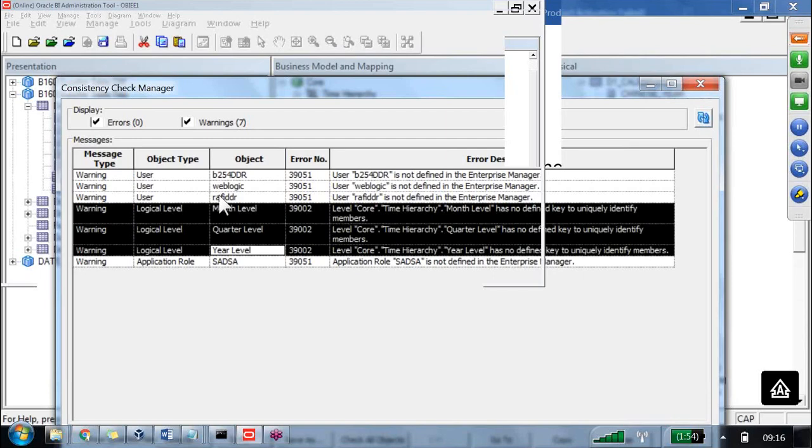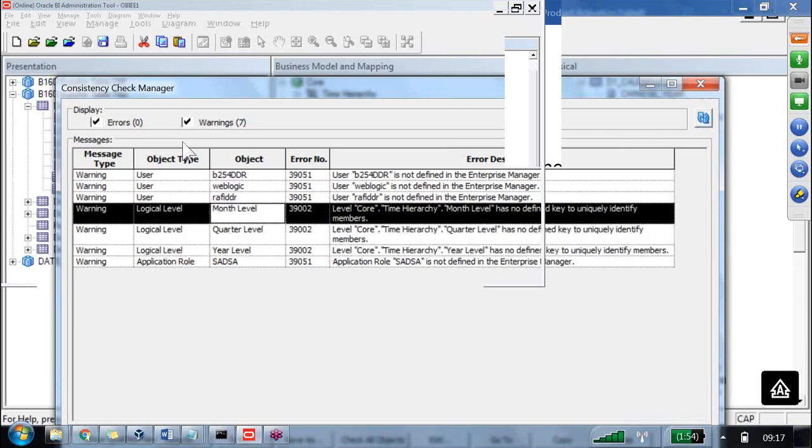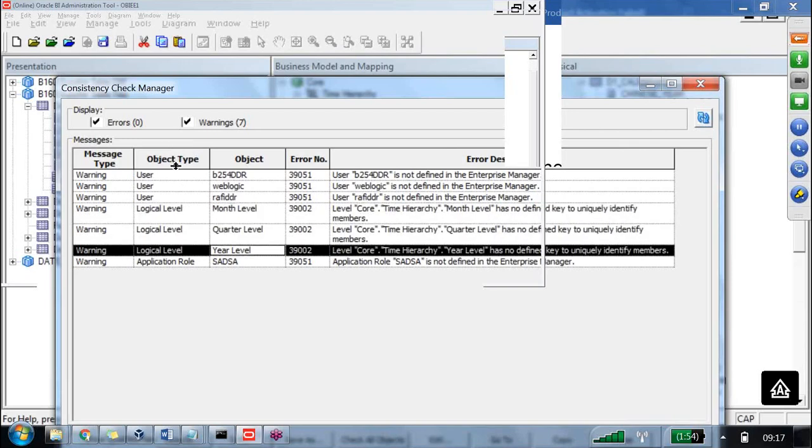What is the problem? We'll see the biggest one first, the year level. What is the year level problem? Year level has no defined key to uniquely identify members.